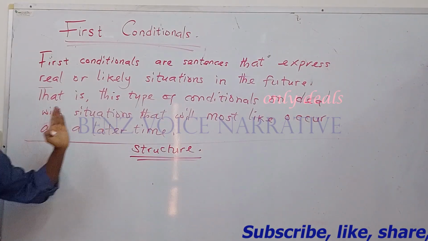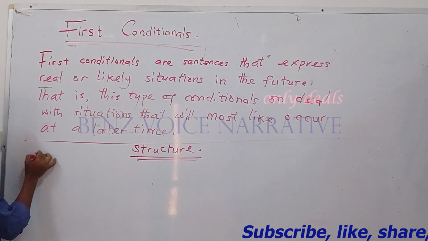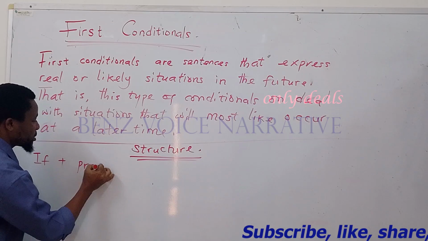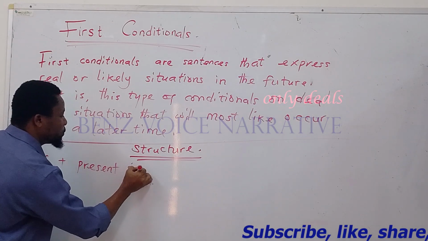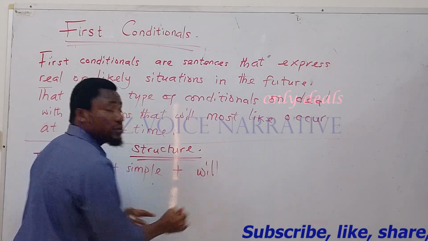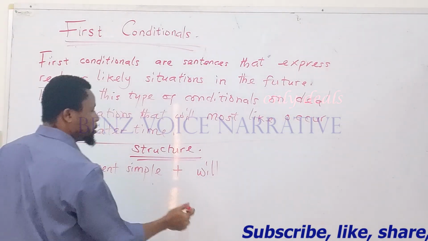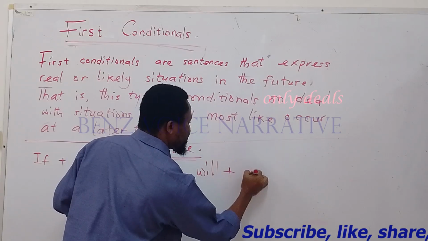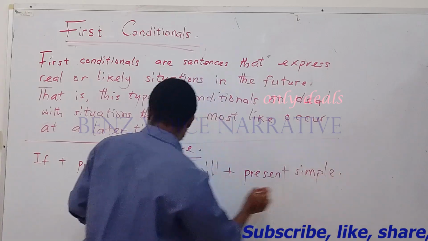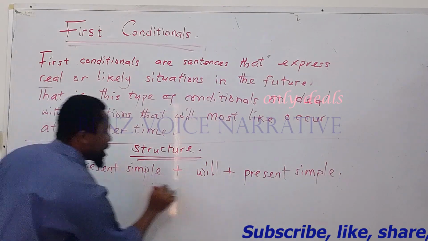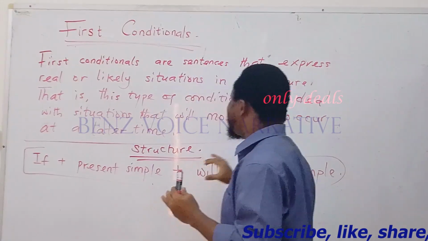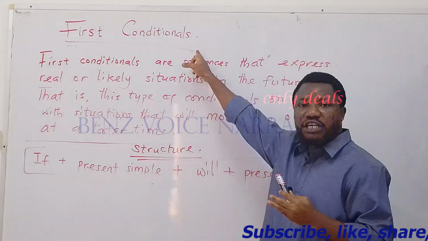Now, the structure of first conditionals is given as if plus present simple plus will, the will modal auxiliary verb, will plus present simple. So this right here is the structure that explains the right expression of first conditionals.